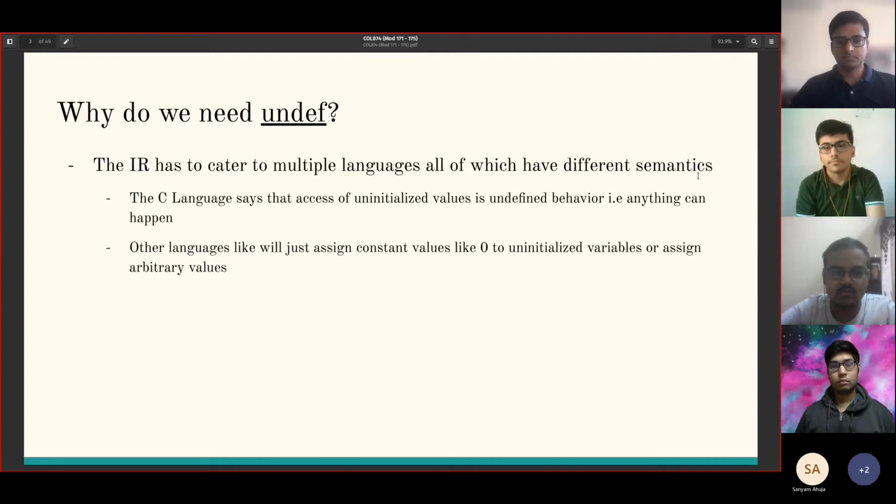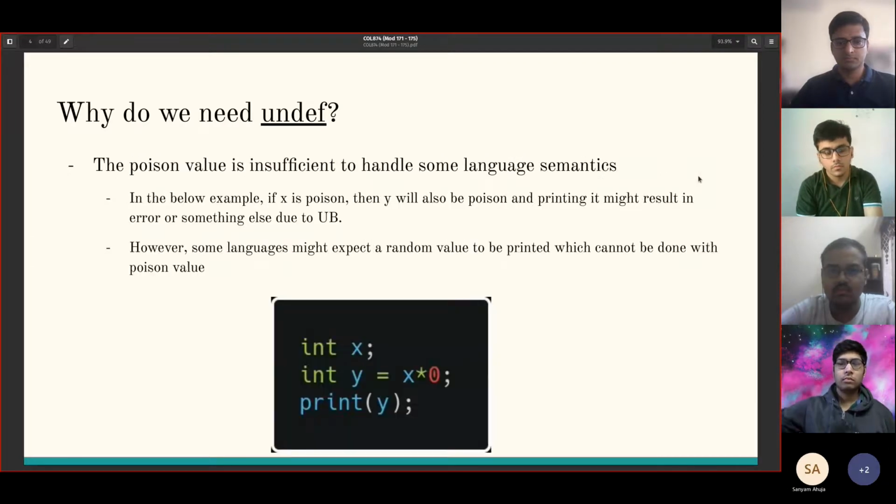For example, some languages like C may say that accessing an uninitialized value is undefined behavior, and others will say just assign a random value or maybe some constant value like 0 or some other default value.